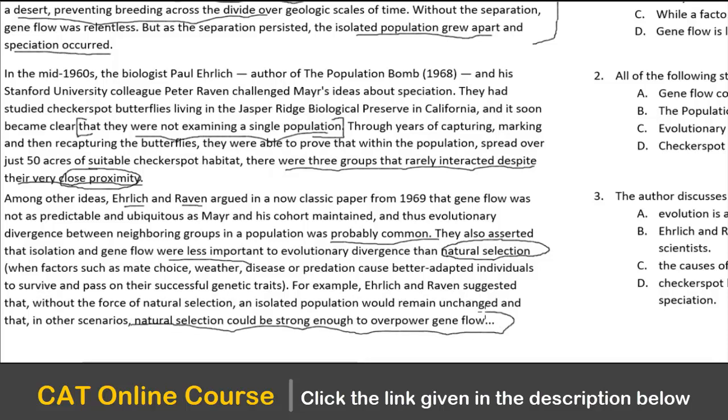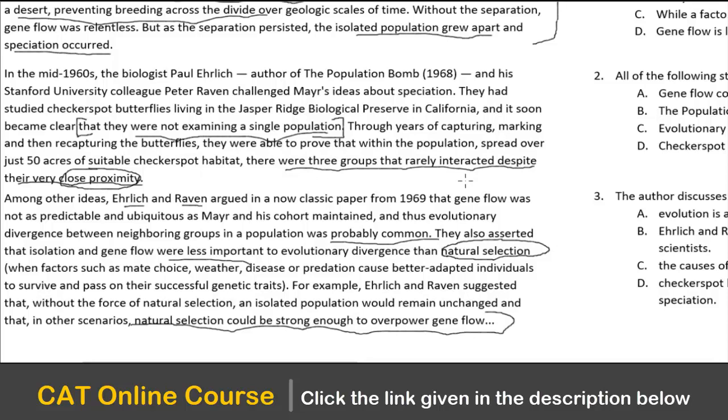So here we have opinions of two different groups. The first group is Mr. Meyer, who believes that speciation happens because of isolation, and then we have Paul and Peter who believe that speciation may not necessarily happen because of isolation, because when they experimented with the checker spot butterflies, they realized that even though they were in close proximity, there were three groups that never interacted with each other.